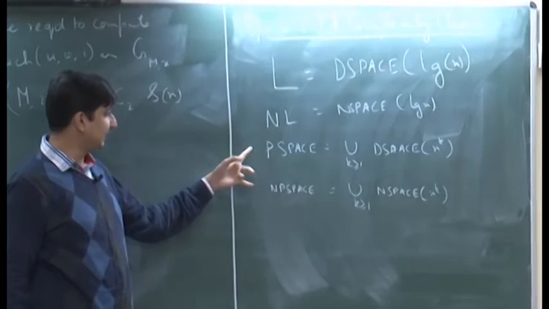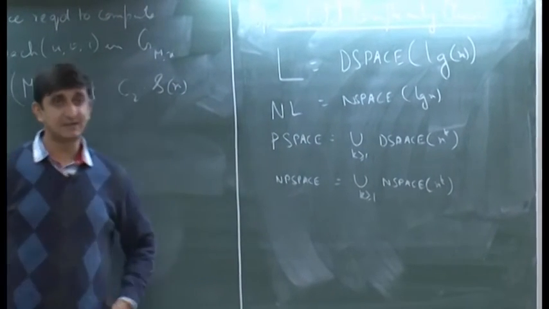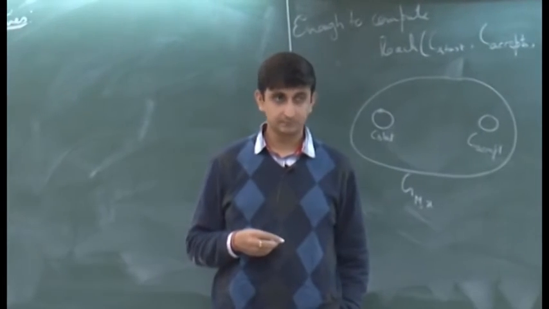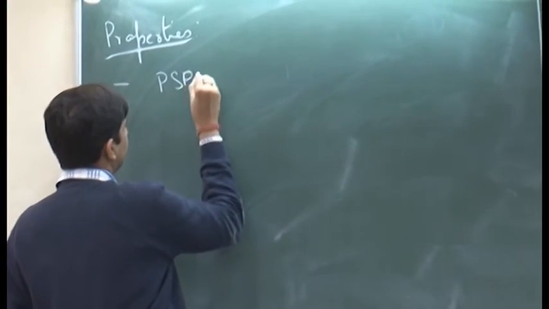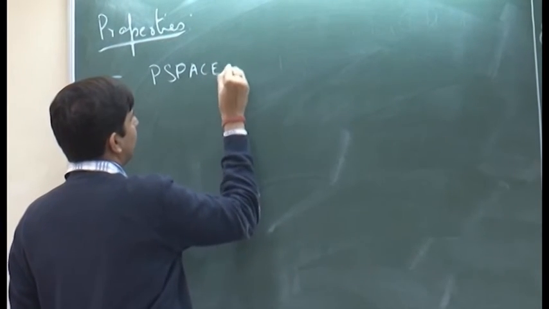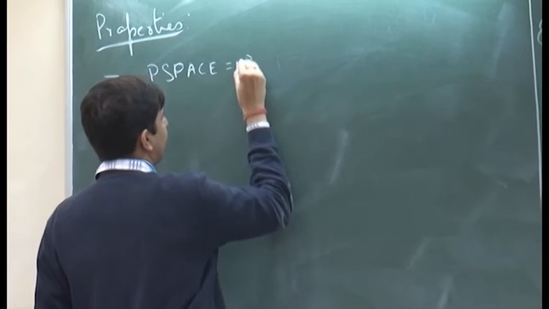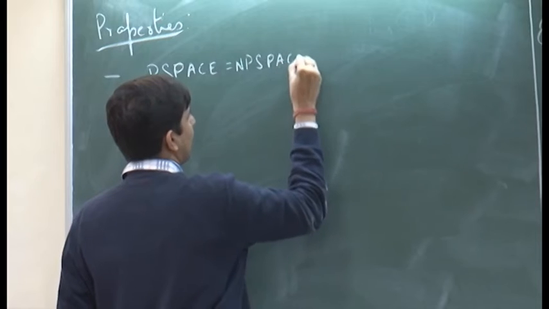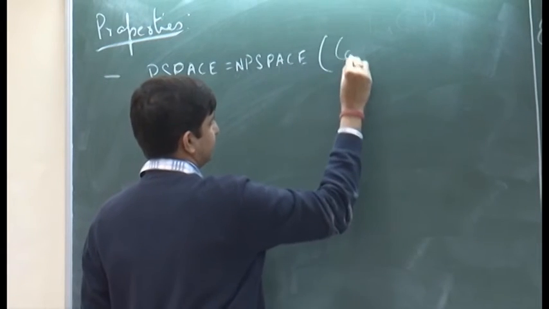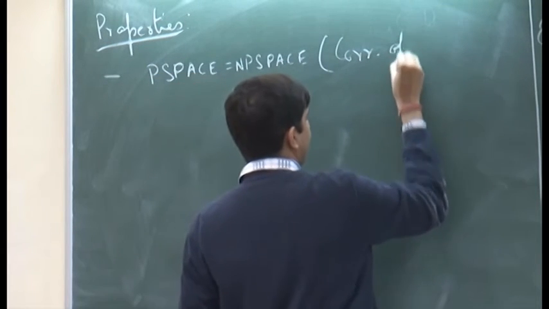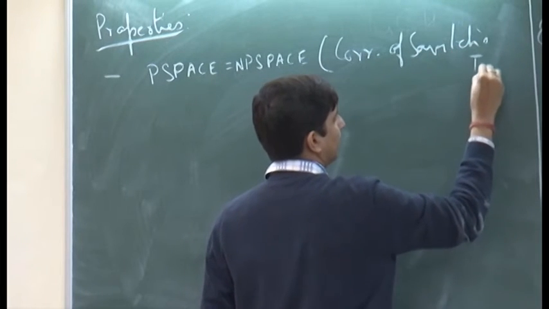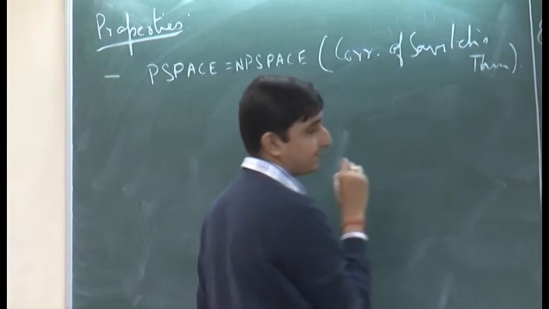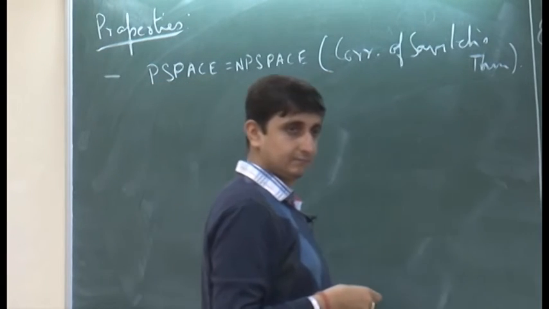So, can we deduce anything about these two classes from Savitch's theorem? Exactly. So, PSPACE is equal to NPSPACE. This is just a corollary of Savitch's theorem.